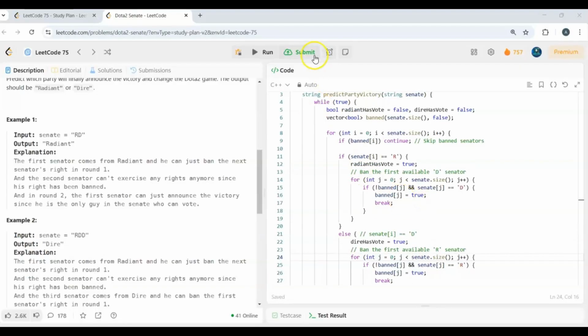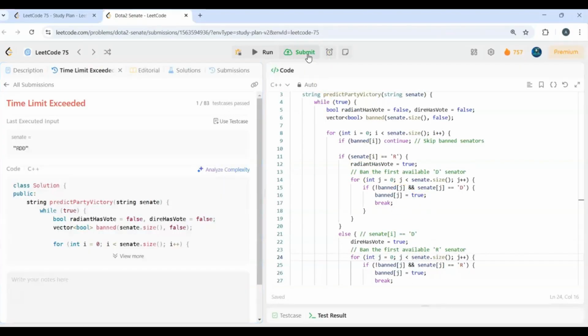So let's quickly submit this code. As you can see, this approach gives us time limit exceeded because of its worst time complexity, that is O of n square. It would take n times, and for every senator we are using a for loop to find another senator, which also takes n times. So the overall time complexity becomes O of n square.